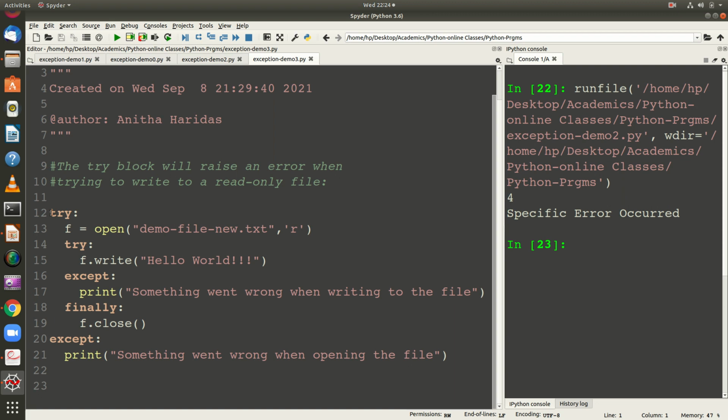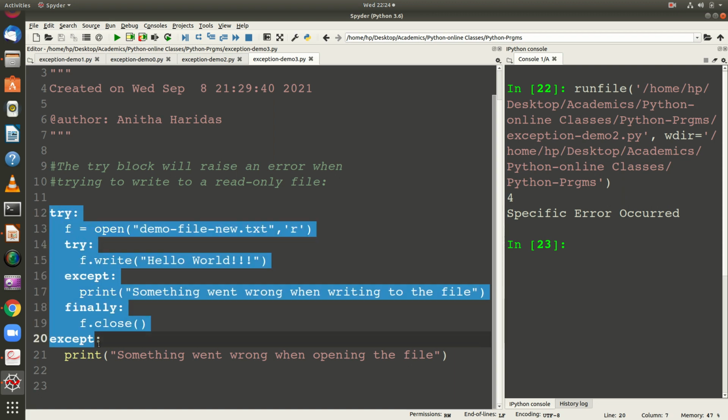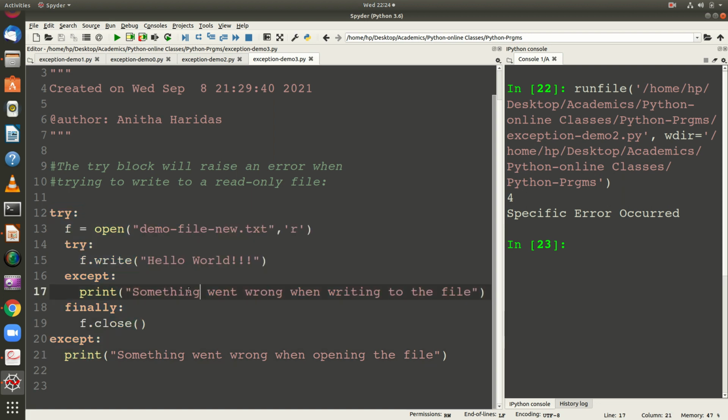I have 2 try blocks, so you can also understand try blocks can be nested. You can have nesting of try and except blocks. This is also allowed. So what I do here, I am trying to open a file, and you can observe the file is opened in the read mode. Then here I try to write something into the file.